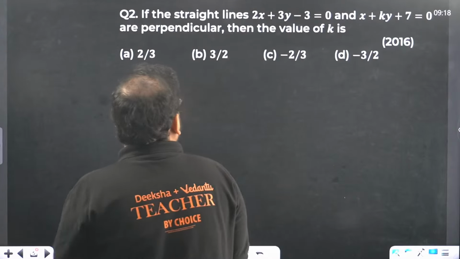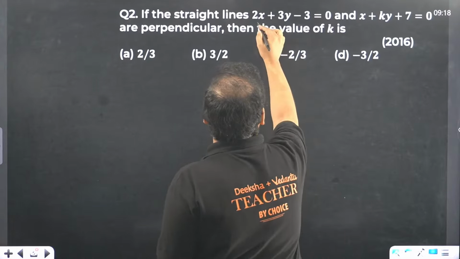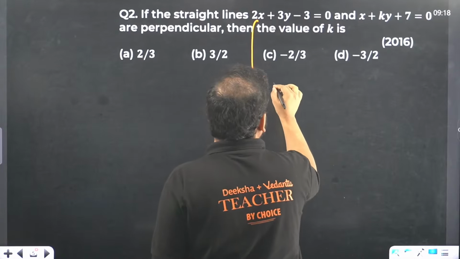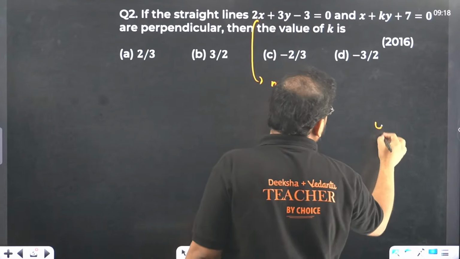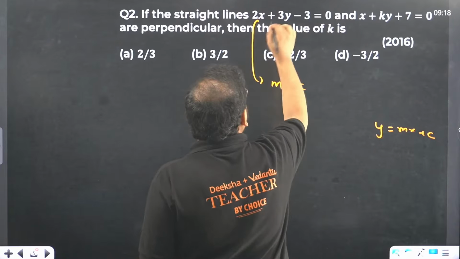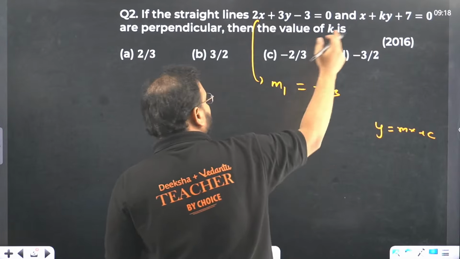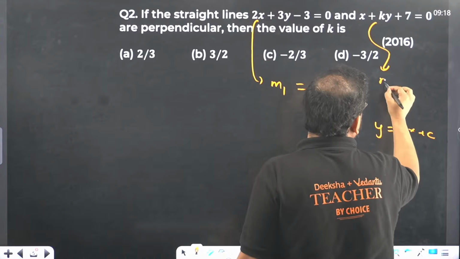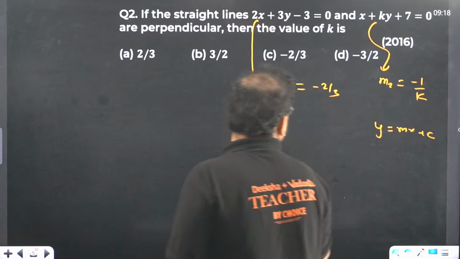What's happening over here? If the straight line is this and this, and they are perpendicular, then what is the value of k? Perpendicular means if I find the slope from here, m1, as I mentioned, just move this over there. I have to keep this in the form of y equals mx plus c. So my m1 value comes from here as, please check, minus 2 by 3. What's the slope value from there? The slope value from here will be the value of m2, and that comes as minus 1 by k.